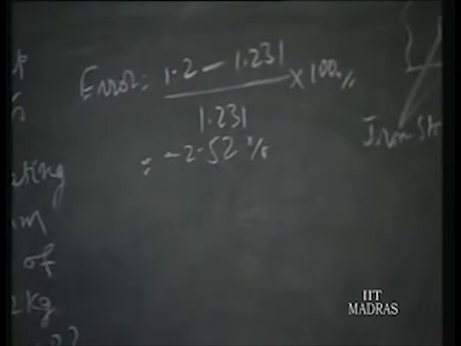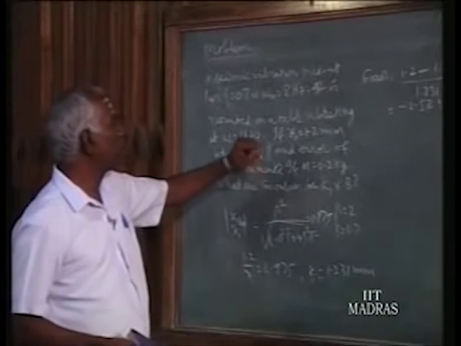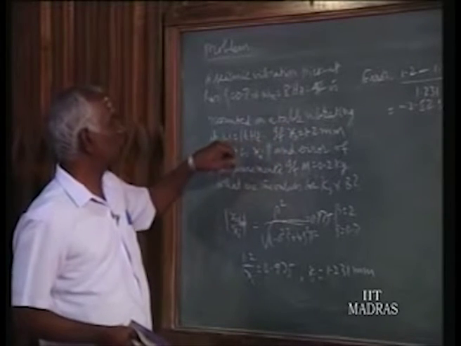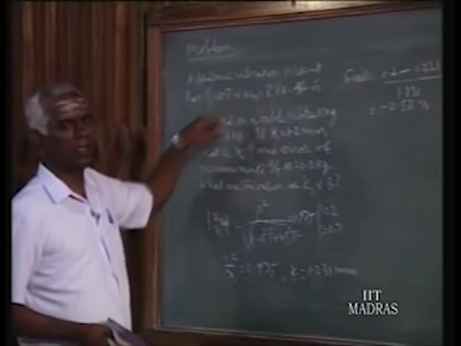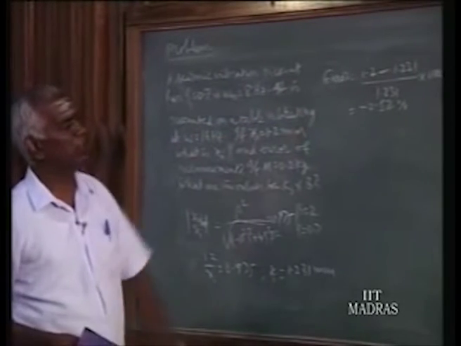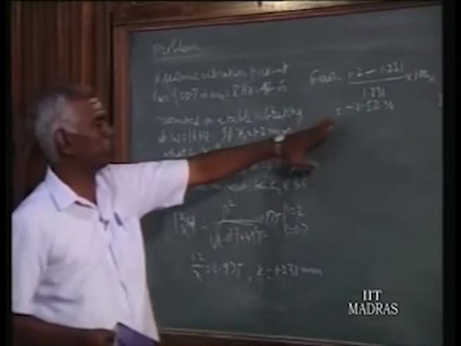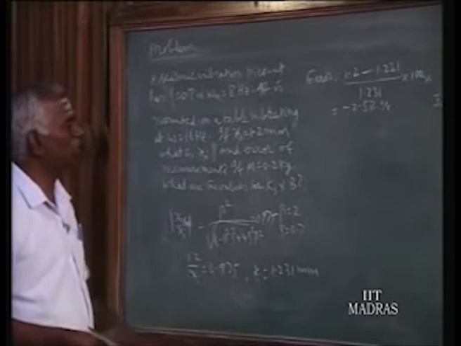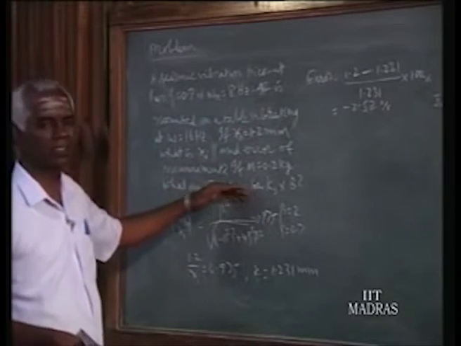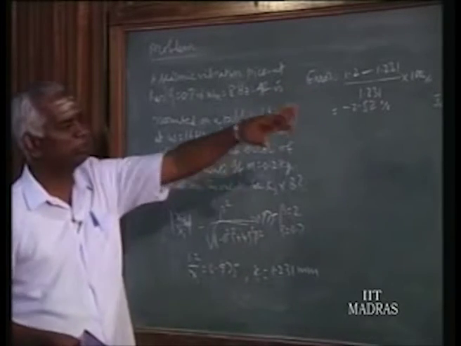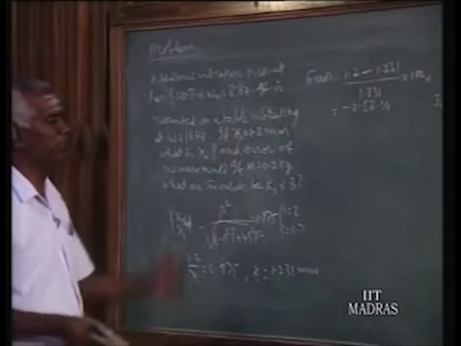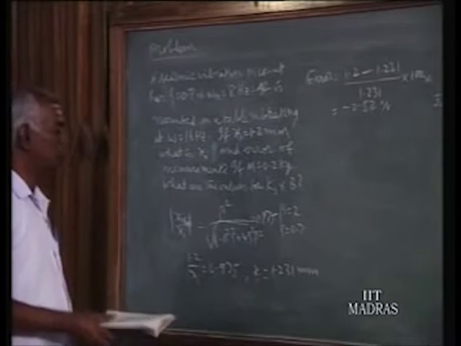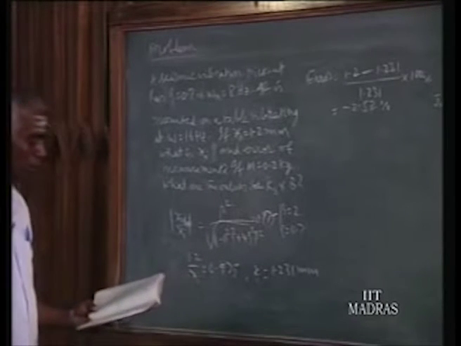So we see that within the allowable limit we are able to measure by using this seismic absolute displacement measurement, provided that the vibration frequency is much larger than the natural frequency. Here the ratio is 2, so it is giving an error within that zone. Say plus or minus 3 is acceptable. So minus 2.52. Since the vibrating frequency is large, xo becomes more or less the same as xi. That is what we demonstrated previously. Physically we saw that it should happen like that. So this is a demonstration.